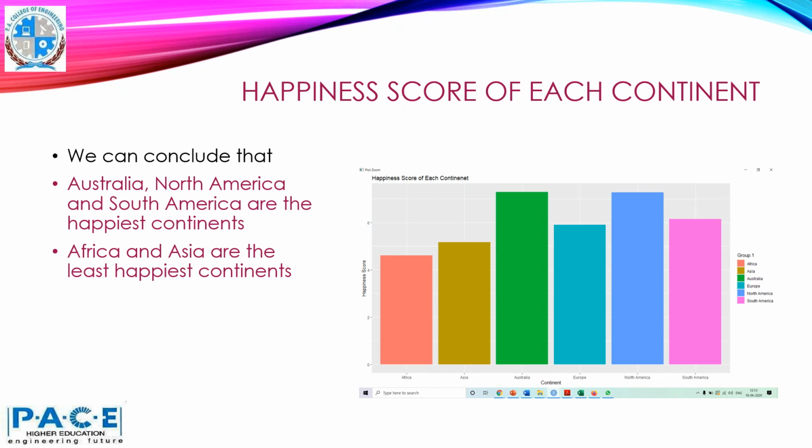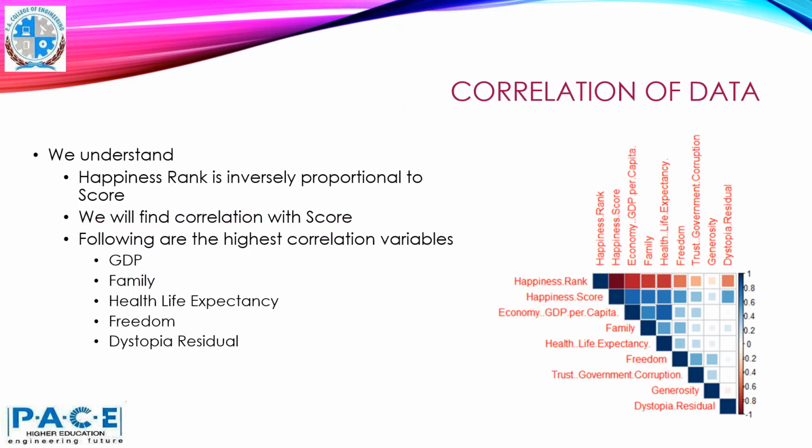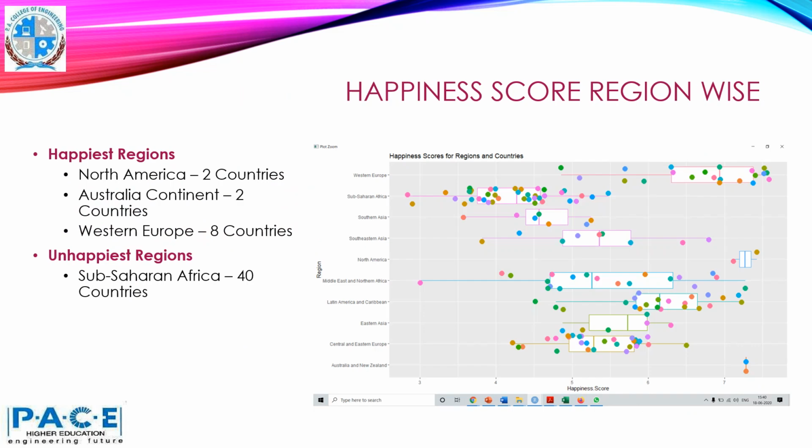Happiness score of each component. So we can conclude that Australia, North America and South America are the happiest continents. Africa and Asia are the least happy continents. Then from the correlation of the data, we understand that the happiness rank is inversely proportional to the score. We will find correlation with score. Following are the highest correlation variables: GDP, family, health, life expectancy, freedom, and dystopia residuals.